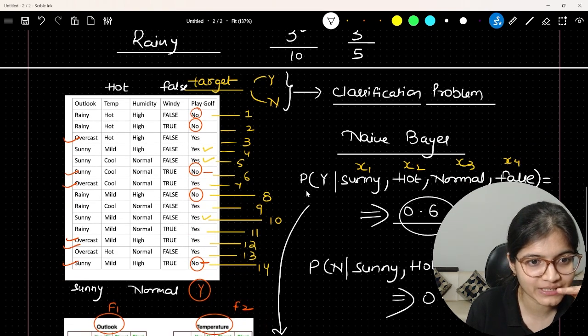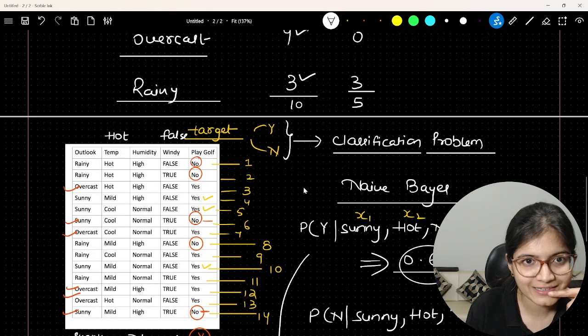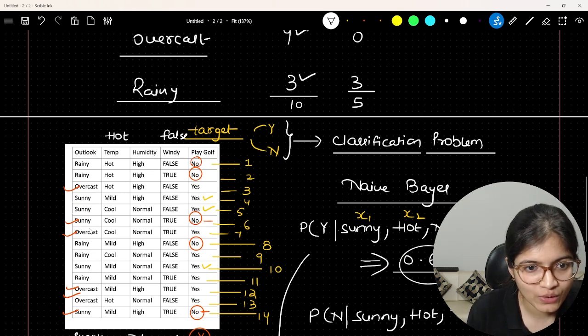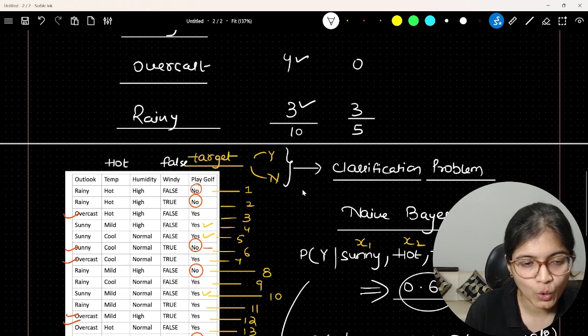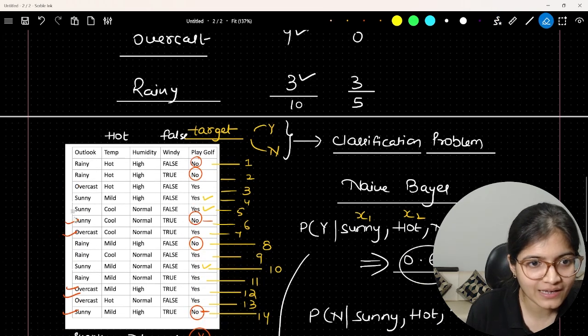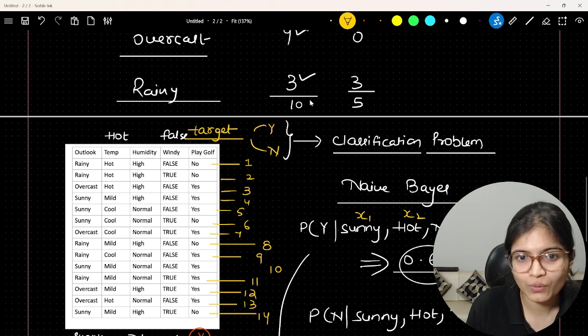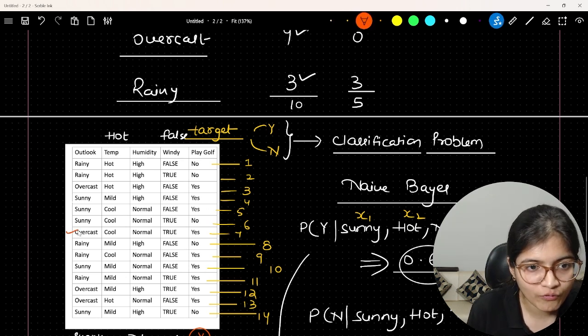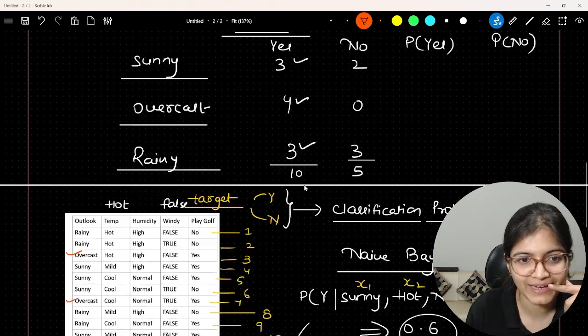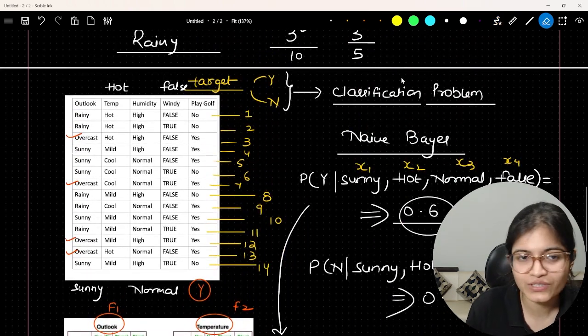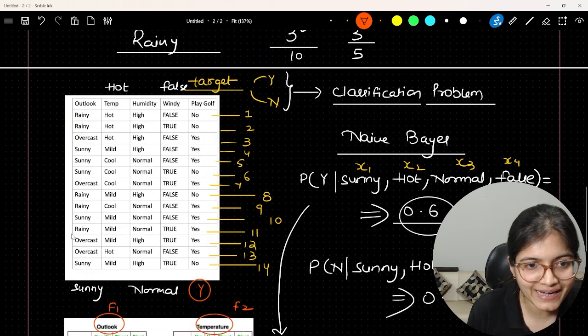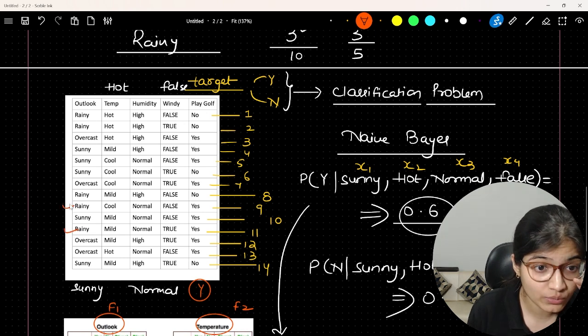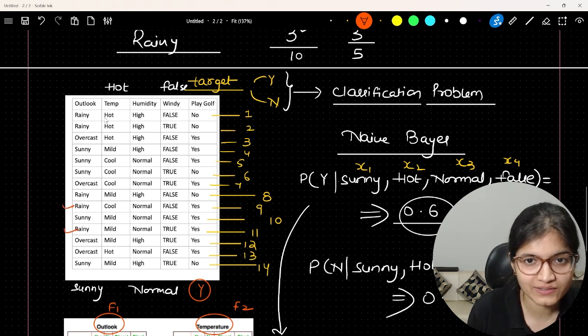Let's see, there is some issue in this part as well. Sunny is 3, which is yes. So sunny is 3, 1, 2 and 3. Okay. Overcast is 4. Let's try to check it out. Is the overcast 4 or not? So let's try to figure it out. 1, 2, 3 and 4. All of them are yes. Perfectly fine. Rainy. Let's try to see rainy and yes. Rainy and yes is 1. Then 2. This is no. And this is no and this is no.